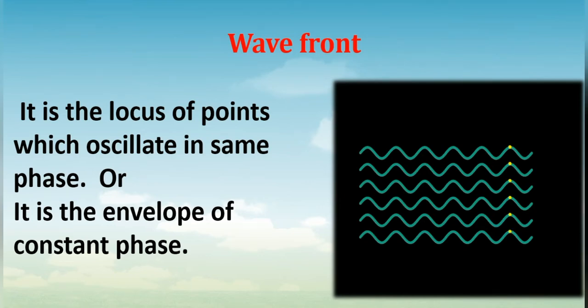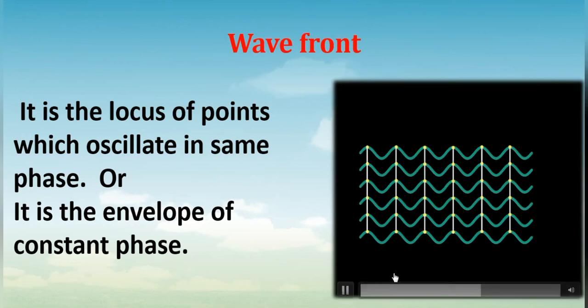So we will represent wave in the form of wavefront. Then we should know what a wavefront is. See, you can see the waves which are coming from a source, and those waves will produce some disturbances, and at some places the disturbances will be maximum. See, we have drawn the waves in the diagram.